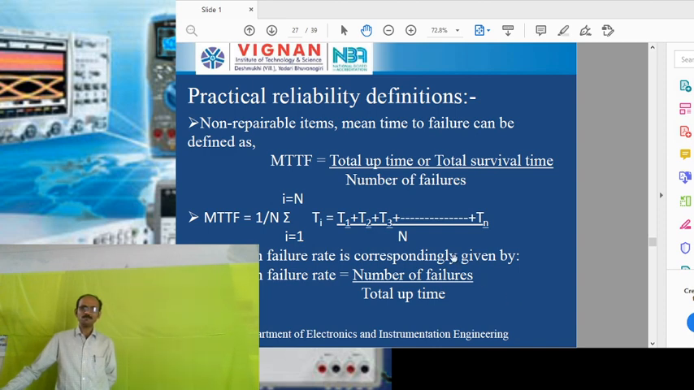We can express this mean time to failure mathematically as 1 by n, summation of i equals 1 to n, that is, we can write it as t1 plus t2 plus t3 plus etc. up to tn, divided by n. The mean failure rate can be defined as the ratio of the number of failures to total uptime. So if you compare the mean time to failure and mean failure rate, both are reciprocal to each other. So we can write this mean failure rate as 1 by MTTF, mean time to failure.